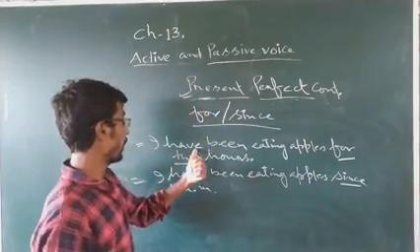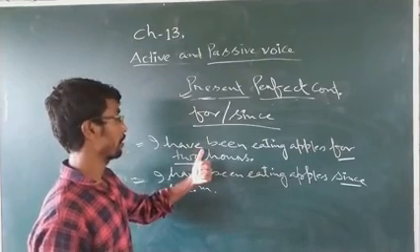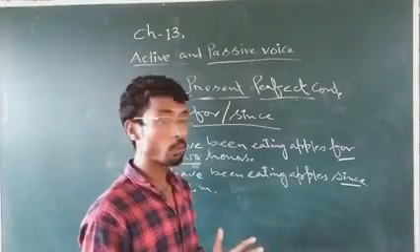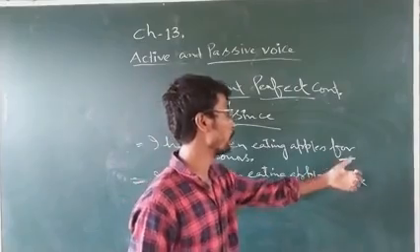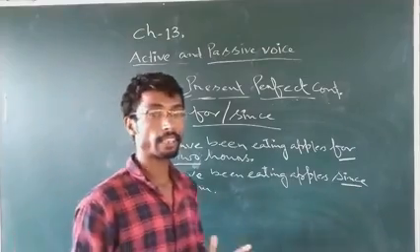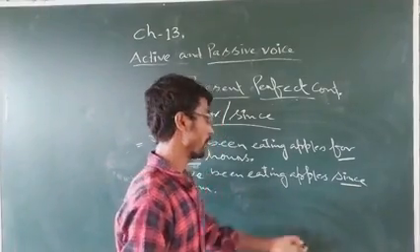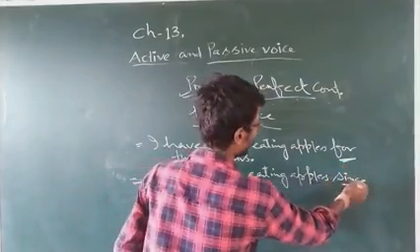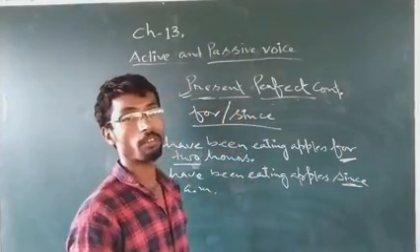The time the activity started is not mentioned, but you are mentioning the period, how much it took. In that case we'll use for. And here you are mentioning exactly the time when it started, since 10 a.m. In such cases we'll use since and for. I hope you understood.